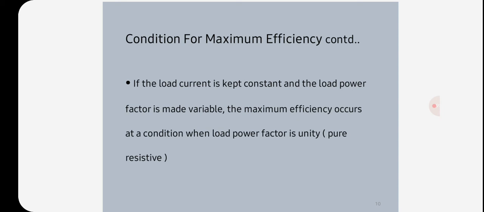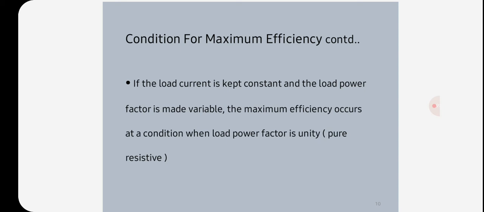Then transformer output at load x is equal to x into full load VA into power factor. Transformer efficiency is equal to output by input, that is output by output plus total losses.